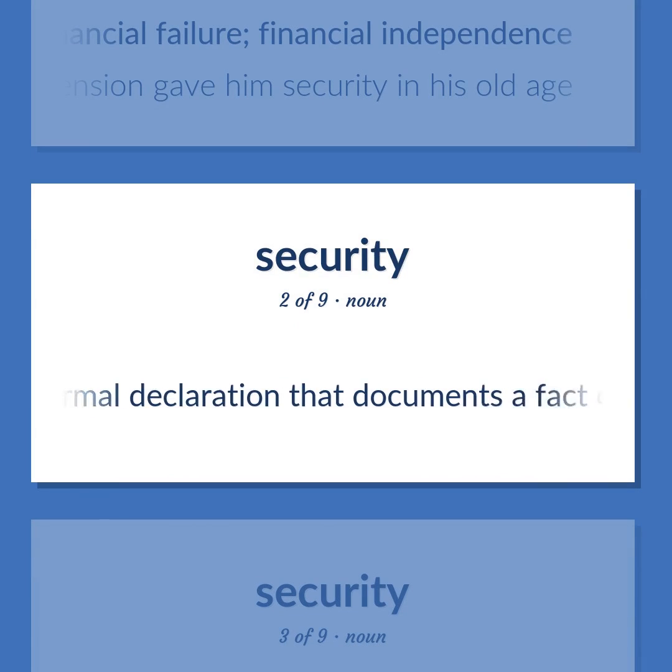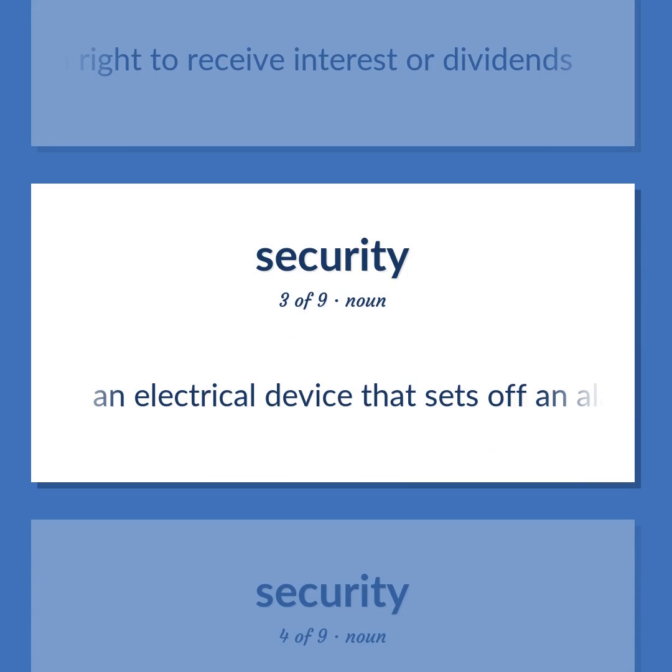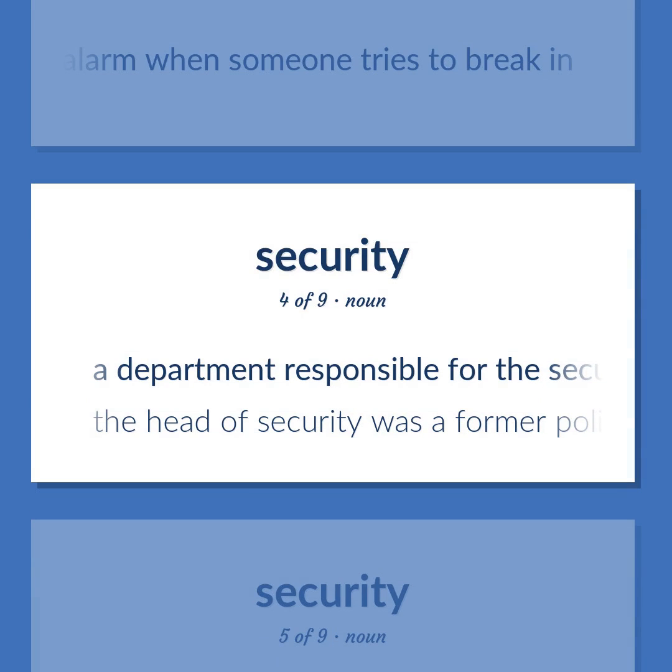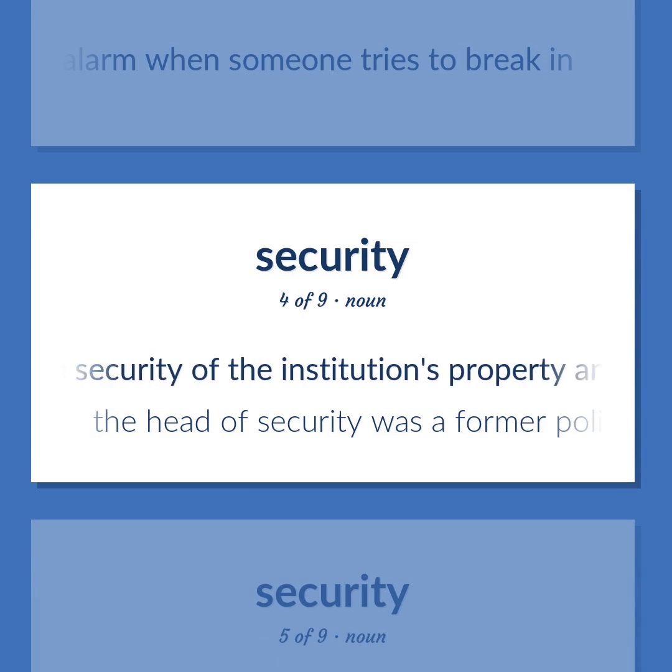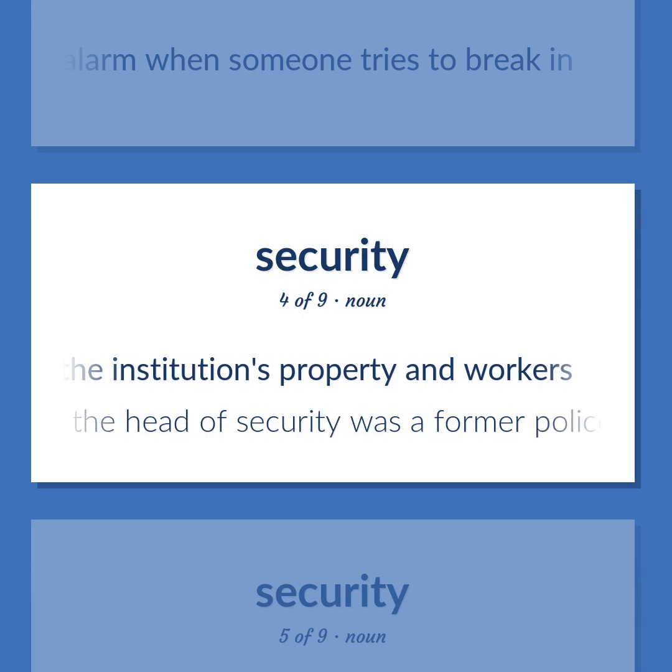A formal declaration that documents a fact of relevance to finance and investment. The holder has a right to receive interest or dividends. An electrical device that sets off an alarm when someone tries to break in. A department responsible for the security of the institution's property and workers. The head of security was a former policeman.